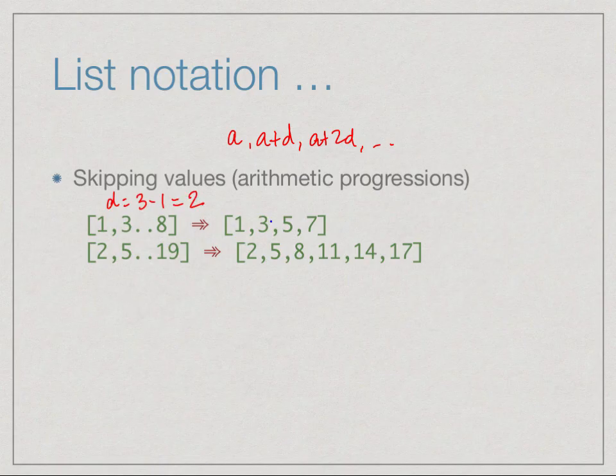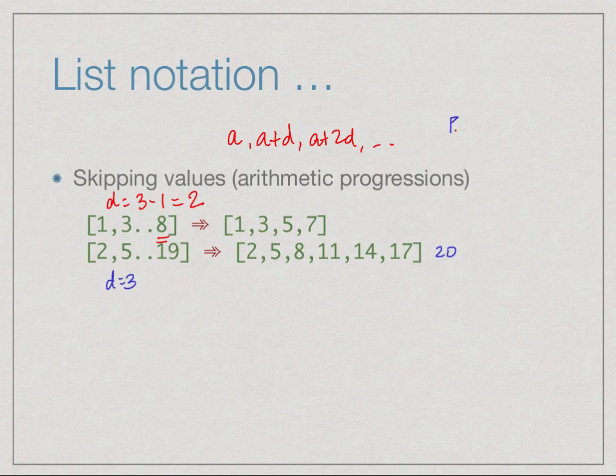So 1, 3, 5, 7. Then the next value generated would be 9. But 9 would cross this upper limit of 8 and so we stop at 7. Similarly, if I say 2, 5, then here it says that d is equal to 3. And so I have 2, 5, 8, 11, 14, 17. The next value would be 20. But 20 goes beyond 19. So we have to stop.